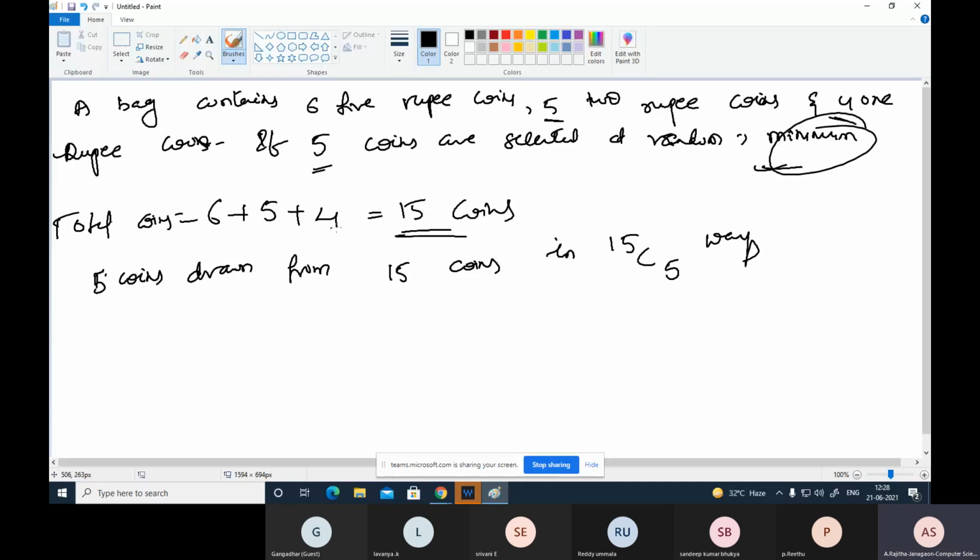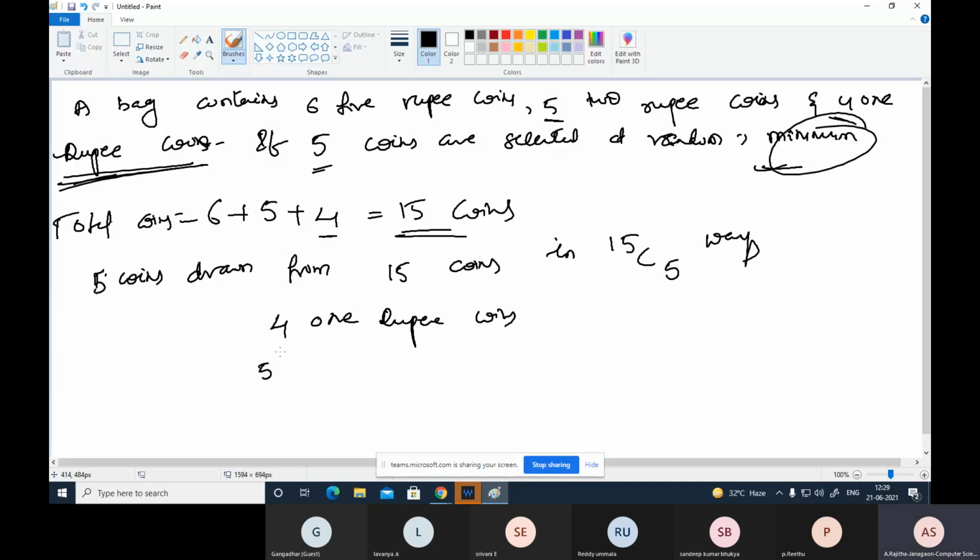So for minimum, first we can select the minimum denominations, that means 1 rupee. First we select the 4 1-rupee coins, and the remaining fifth coin is a 2 rupee coin.